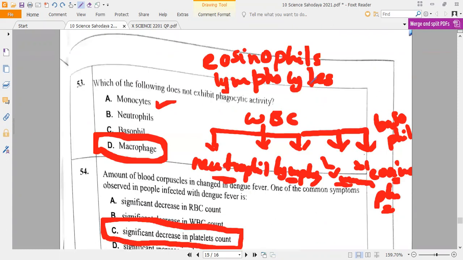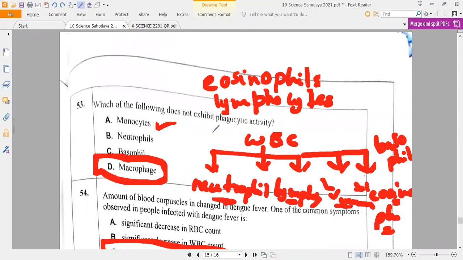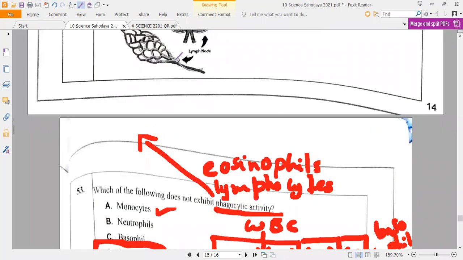Okay, so what do you mean by phagocytic activity? Can anybody say? Varshini, Ashika, can you say please? Protecting our body from infection and fighting against foreign bodies. Okay, infectious and environmental particles. That is called phagocytic activity, which helps in engulfing and removing wastes and protecting against foreign bodies. Okay? Yes or no? Yes, that is what you have to remember.